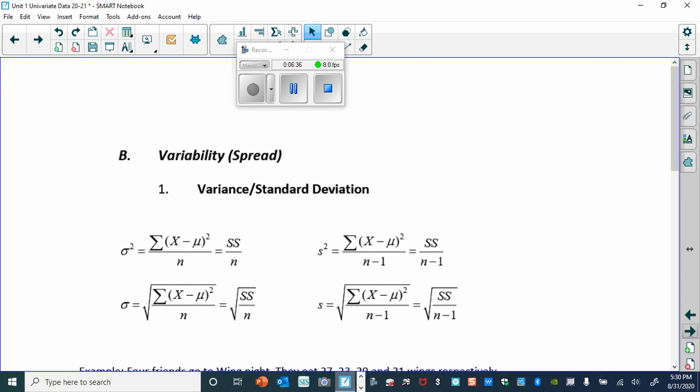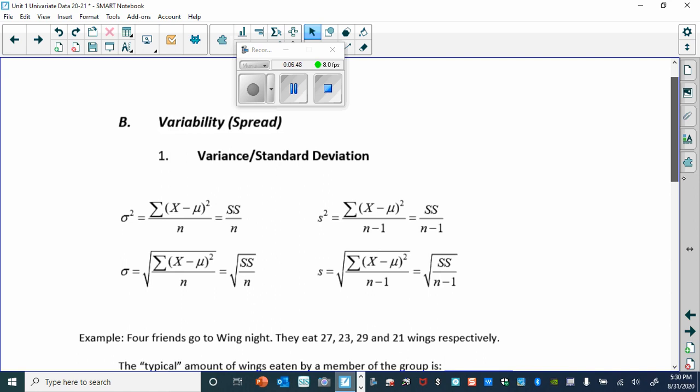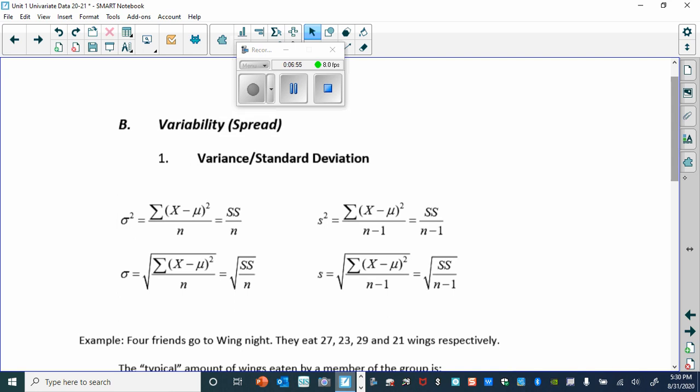Okay, and so now we're going to get into stuff that you probably haven't worked with very much. First of all, you see all these formulas. Do not be afraid of these. You're not going to have to manually calculate these. I'll show you how to do things on the calculator when we get into things, but it's really not a big thing. But I want to talk about this. Again, I'll talk about the C, the S, and the S. Those are the more important thing in CUSS. The center, the spread, and the shape.